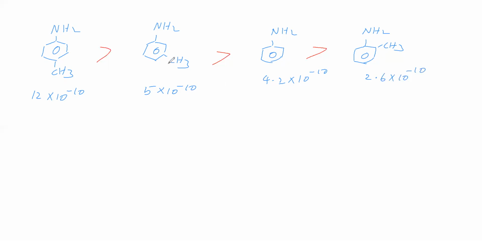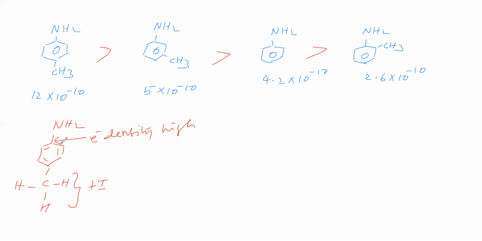Para and meta, which is having higher basic strength, that we have to see. Now, here CH3 is there. This CH3 shows plus A effect. Due to plus A effect, at this place electron density becomes high. Here electron density being high means the lone pair density will automatically become high. Sir.